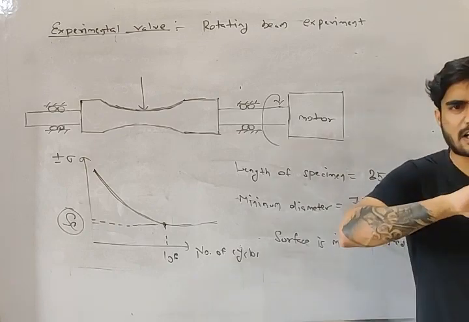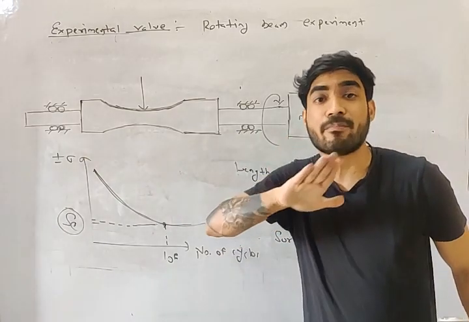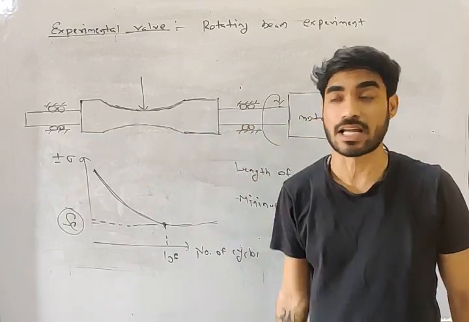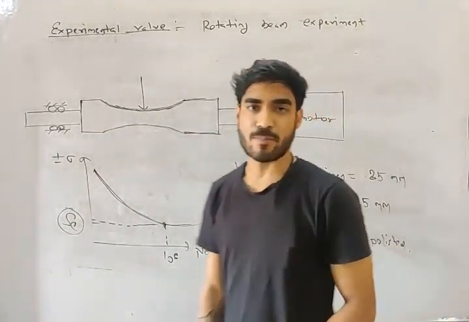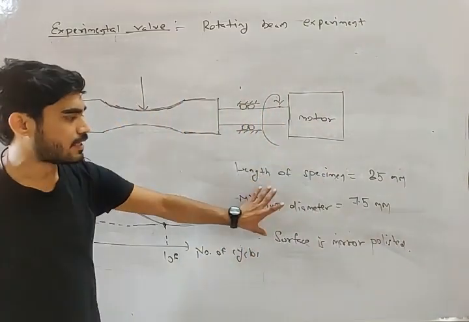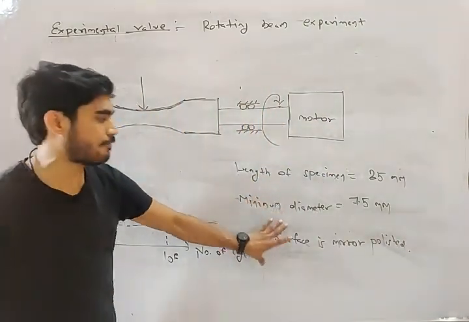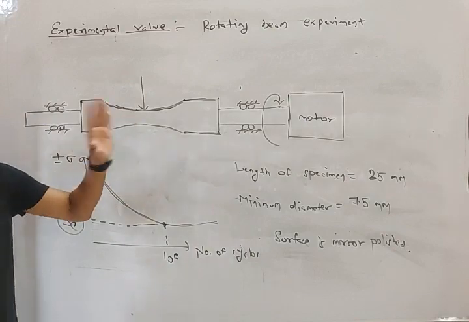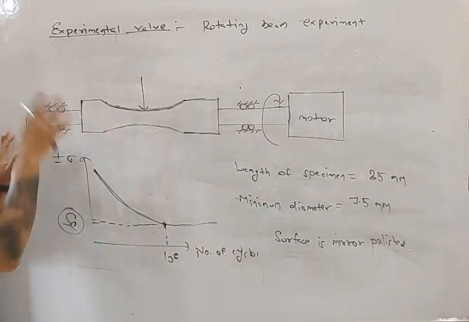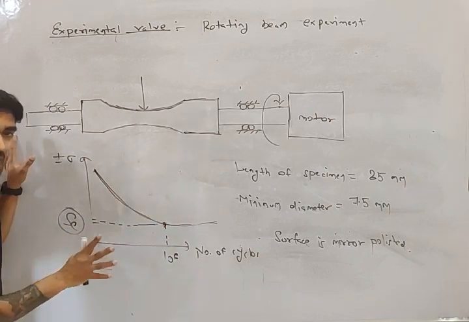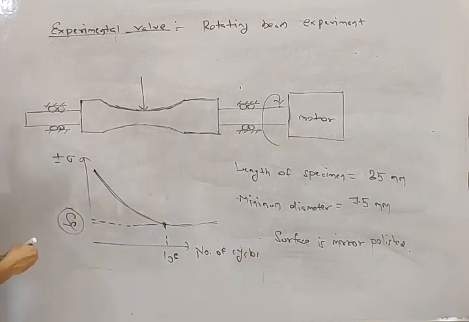Okay, it is completely plain. It is like the surface of a mirror. So it is mirror polished. We have a specimen of length 85 and minimum diameter 7.5, and the surface of this specimen is mirror polished, my friend. After applying the load, we will plot this graph and find the endurance strength.